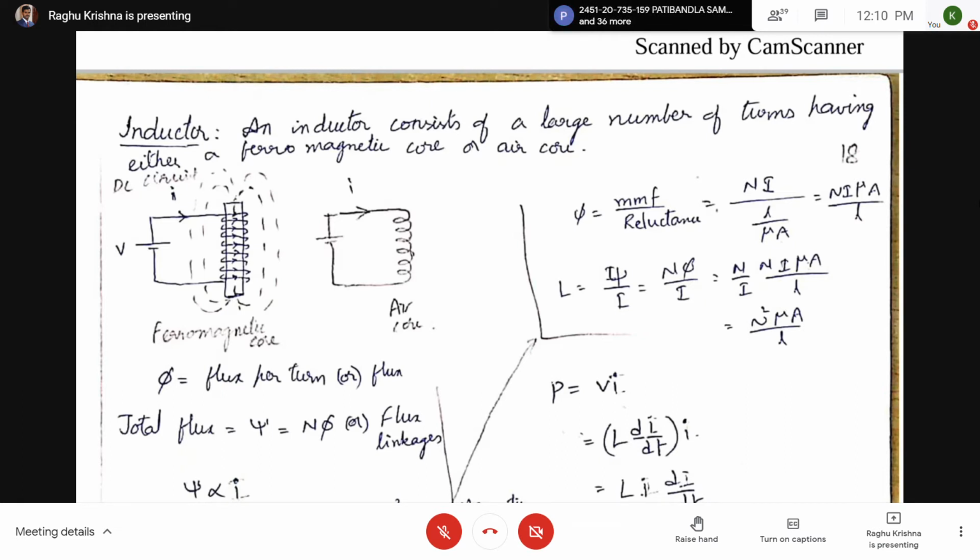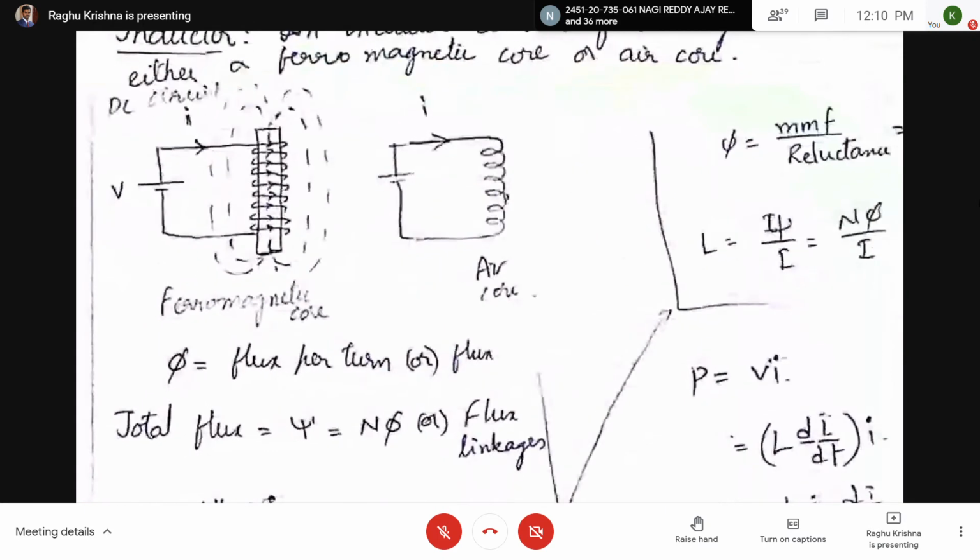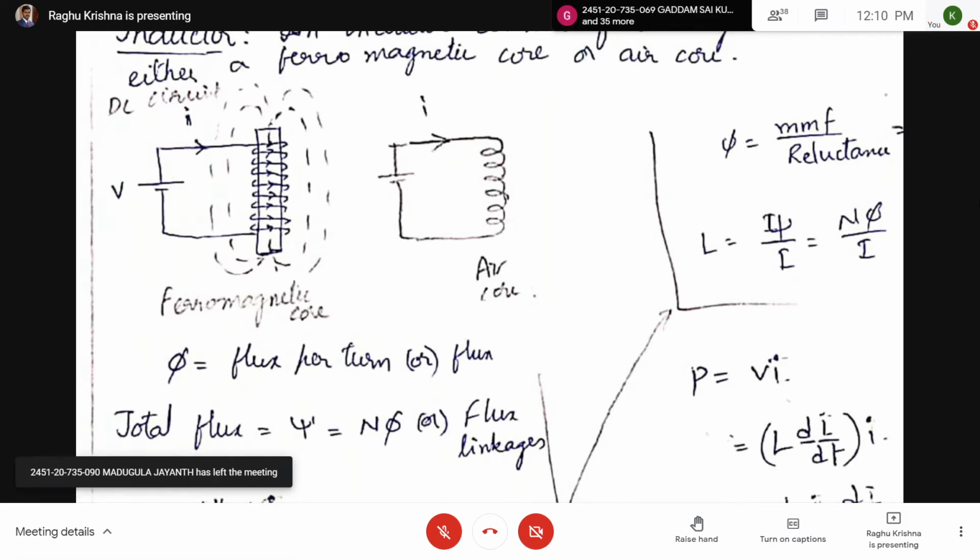In the diagram we have a ferromagnetic core, and on the right side you have an air core inductor. Here we have the positive terminal and negative terminal, where we give a DC supply. Then a current will flow in the direction as indicated. When a current flows, what happens?